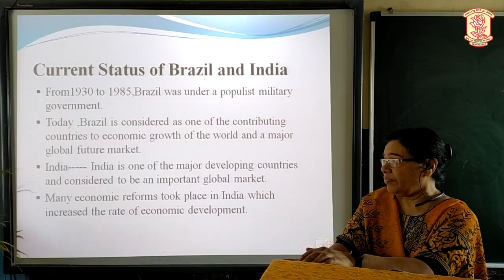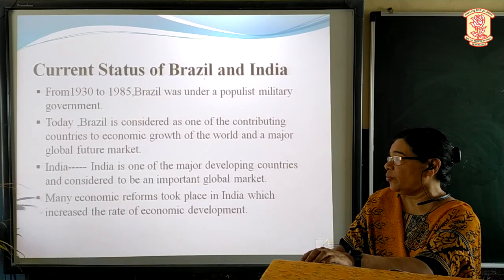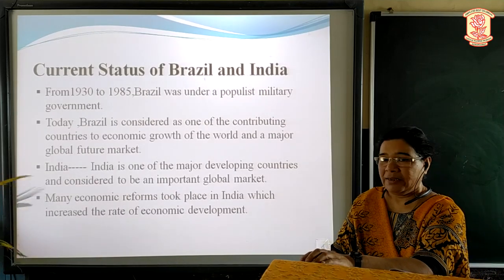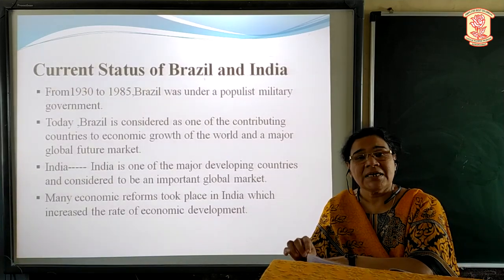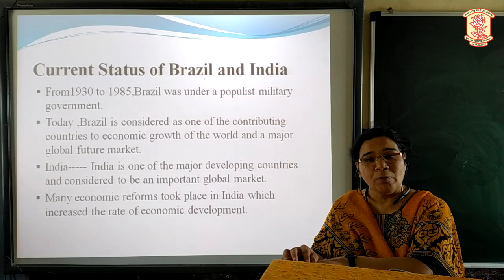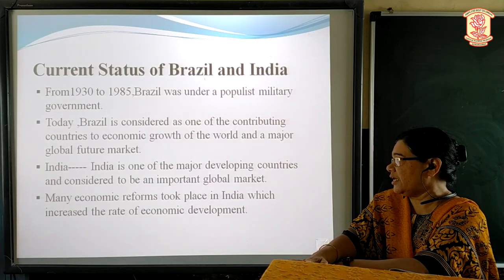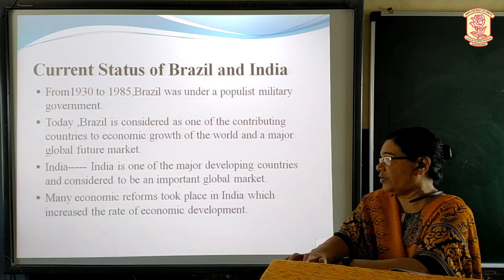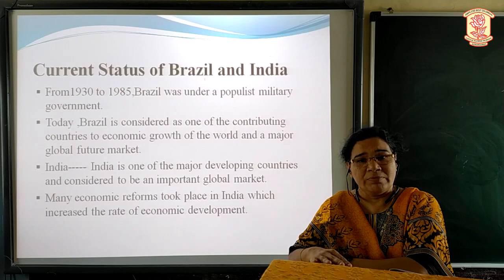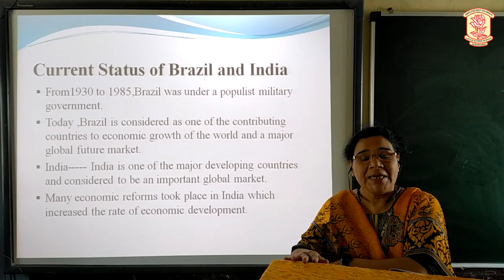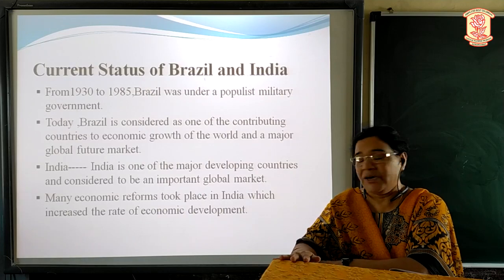Now about India. India is one of the major developing countries and is considered an important global market. Many economic reforms took place in India which increased the rate of economic development. Right from independence, many economic reforms took place in India which made India the fastest developing country in the world.